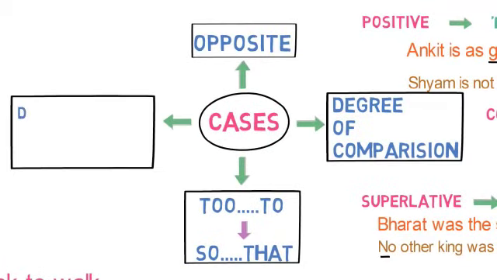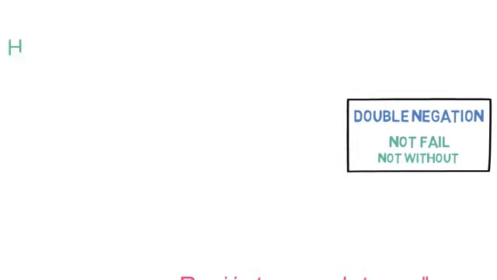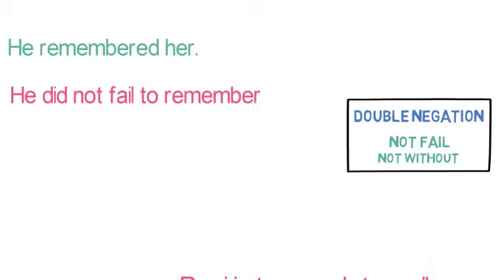Let's proceed to case number 4, that is double negation. Words like not fail, not without, such things are used to make it into negative sentences. Example: he remembered her. While changing using these double negation words, it would be: he did not fail to remember her.